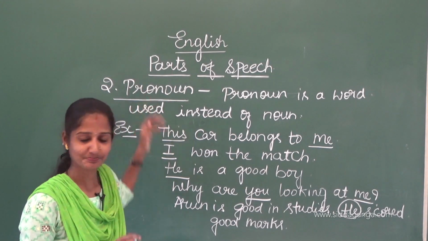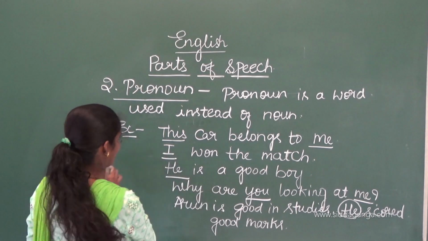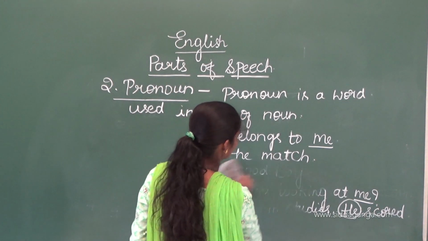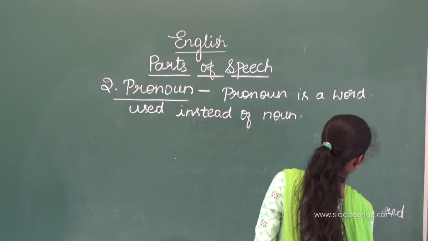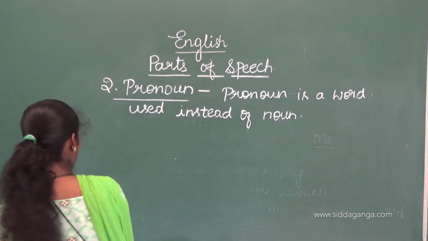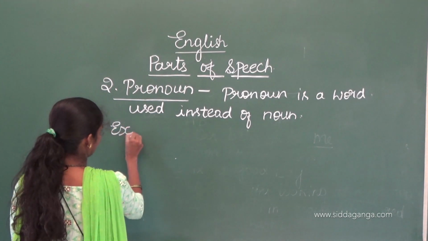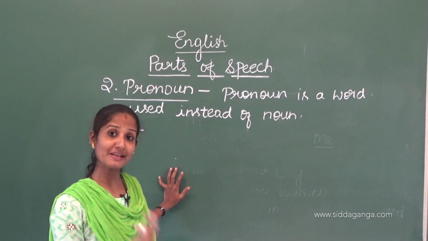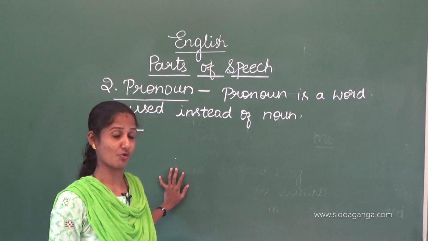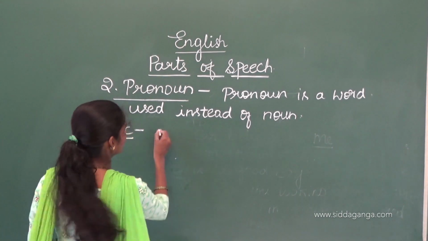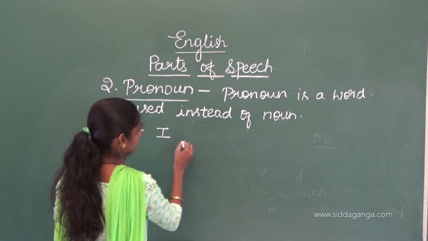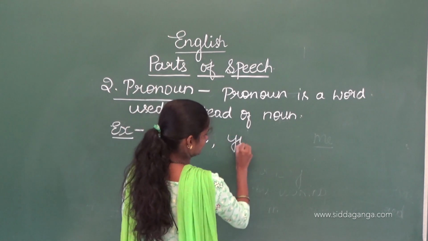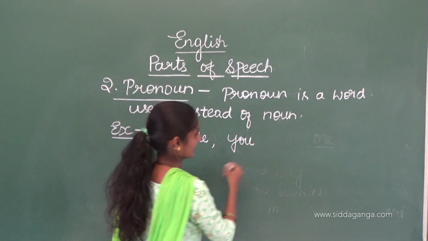Okay. Have you understood? Here I will write some more examples for your understanding. I have told you many types of pronouns are there. Example, personal pronoun. Let's deal with that in the coming sessions. Which are the personal pronouns here? I. The plural of I is we. You. The plural of you is you only.